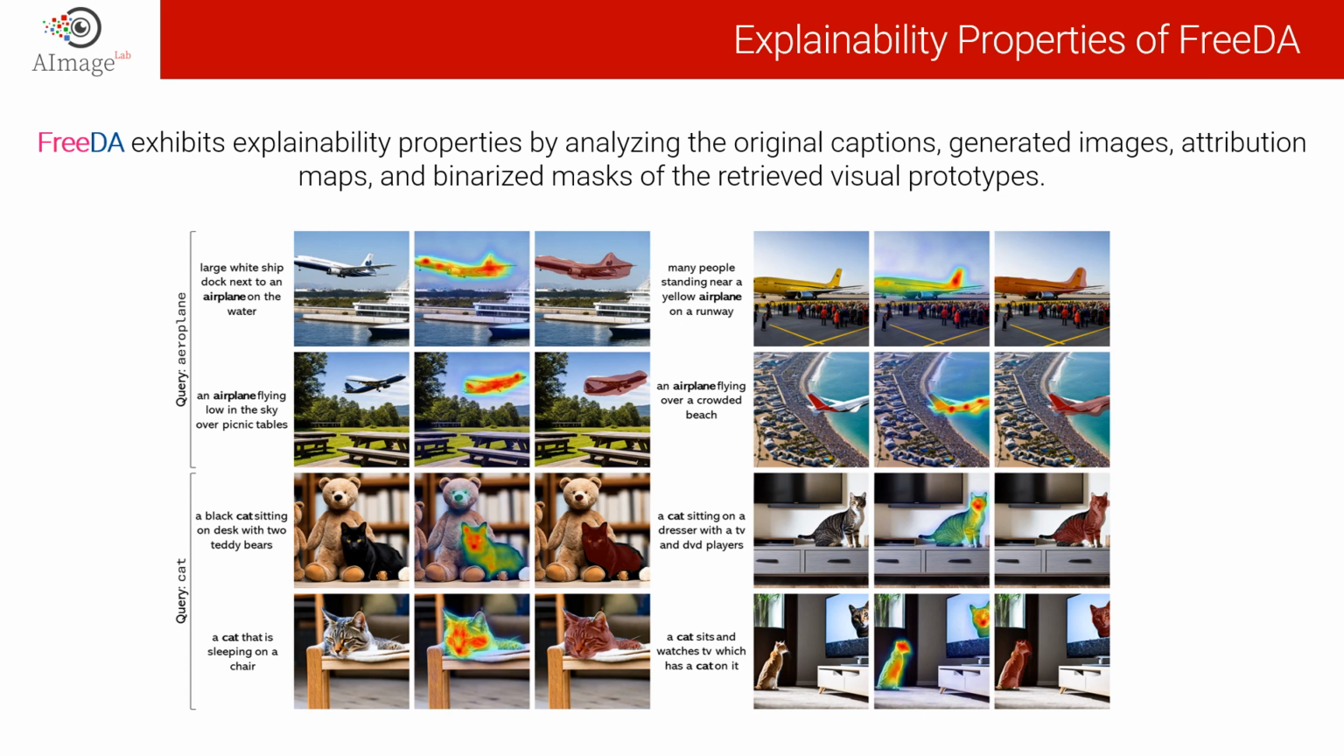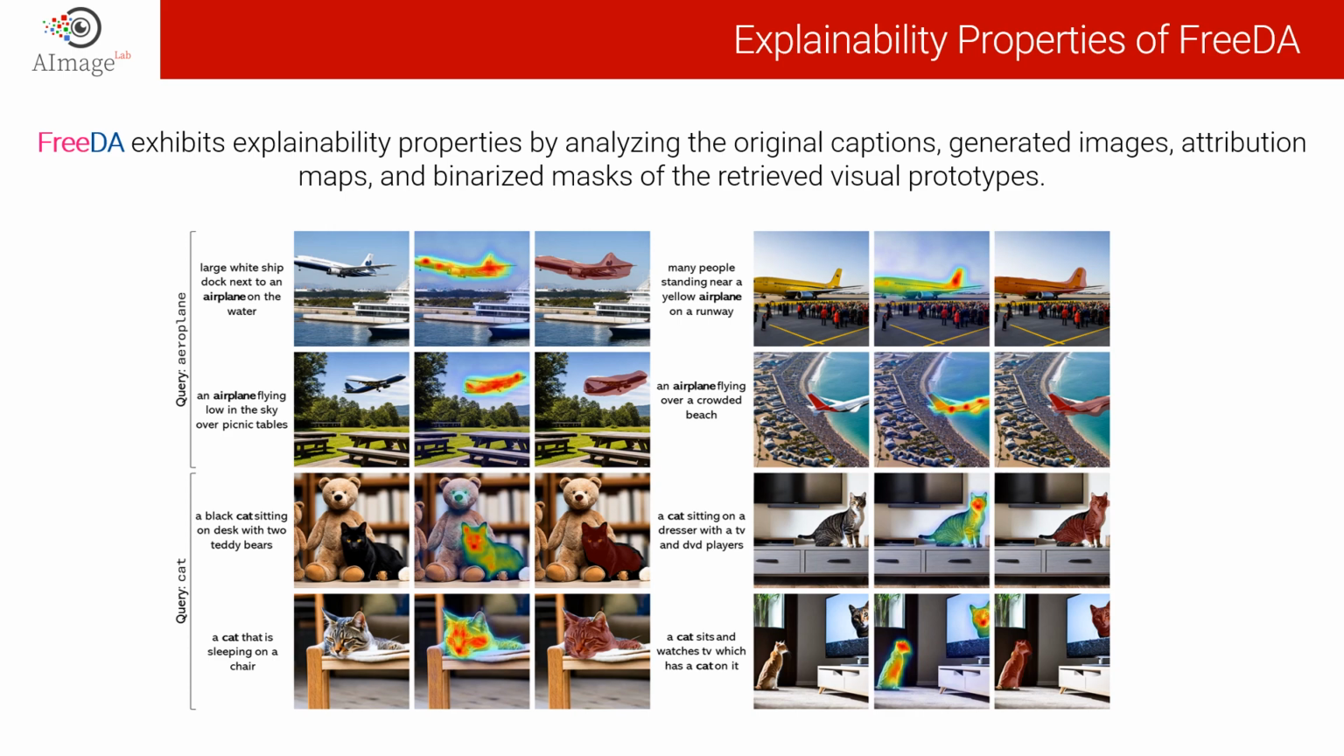The text embedding is built by combining airplane with the entire caption, "large white ship dock next to an airplane on the water". This caption is provided to Stable Diffusion to generate an image, and the cross attention is used to localize the noun airplane as an attribution map on this generated image. Then, by thresholding the attribution map, we obtain the mask on the airplane. To create the visual embedding of airplane on this image, we perform region pooling between this mask and the DINOv2 features.